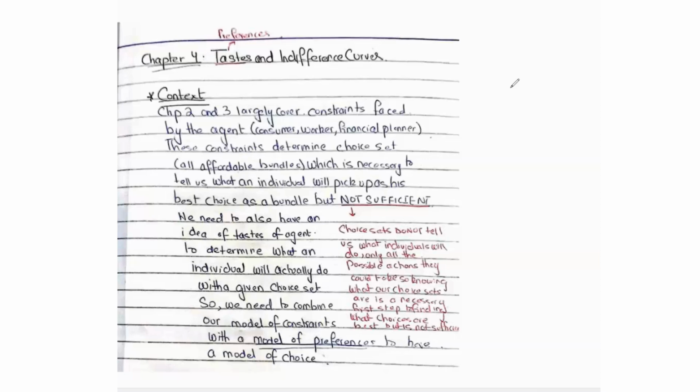So this brings us to the context of this topic, where we want to combine our model of constraints from chapters 2 and 3 with a model of preferences or tastes to have a model of choice. So to form a model of choice, we don't just need a model of constraints from chapters 2 and 3, we also need a model of tastes or preferences, which is what chapter 4 is about. So now moving on.